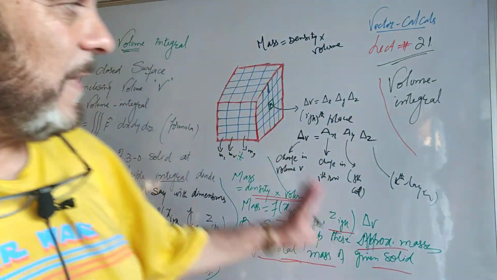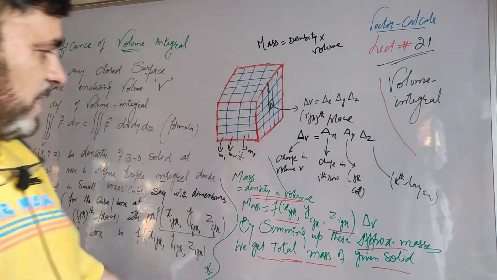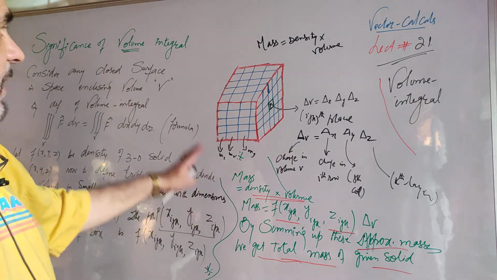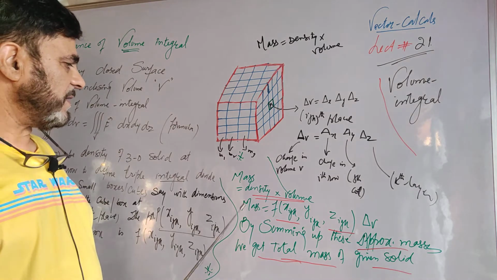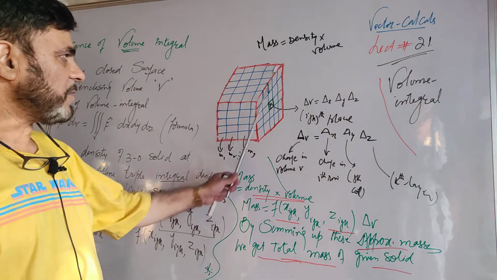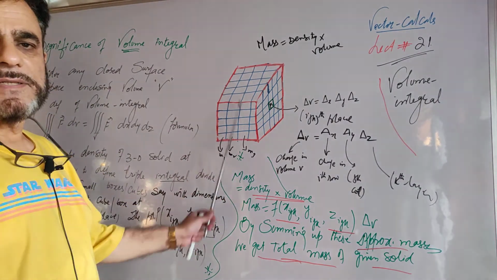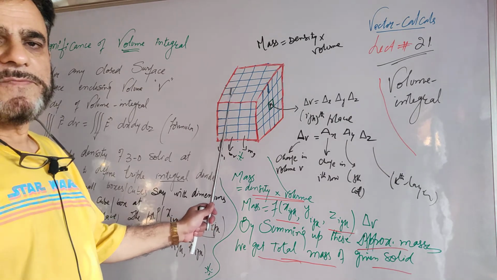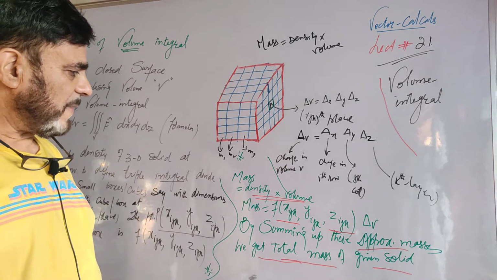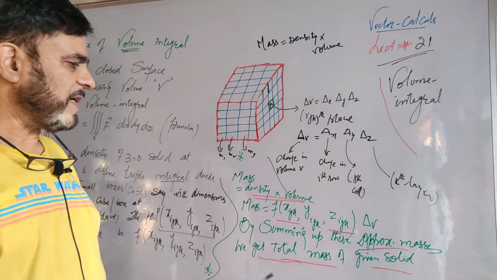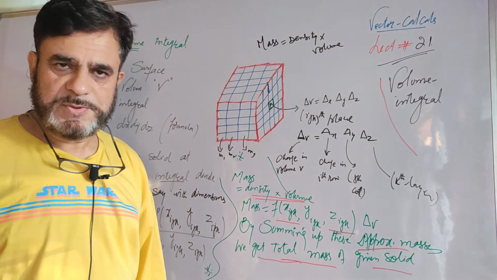In this small lecture, I have given you the significance of the volume integral. It is nothing but the mass. It represents the mass of the whole solid on which we are integrating the given function over the volume. By summing up all these masses, we get the total mass of the solid. I hope you have understood this.